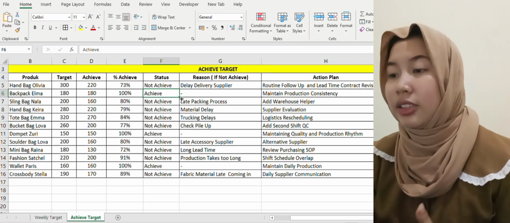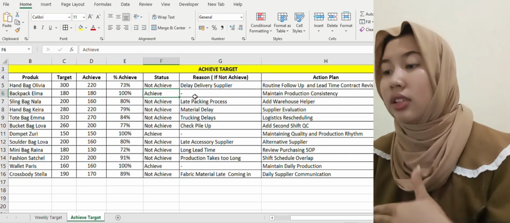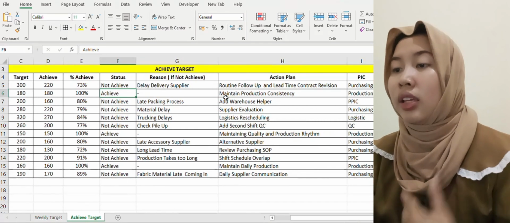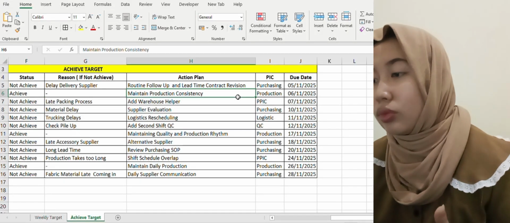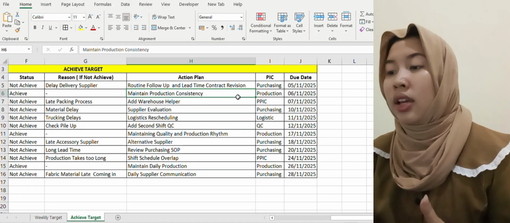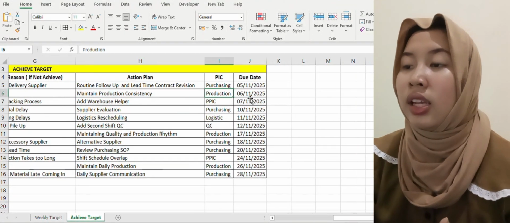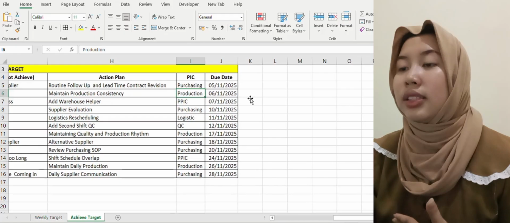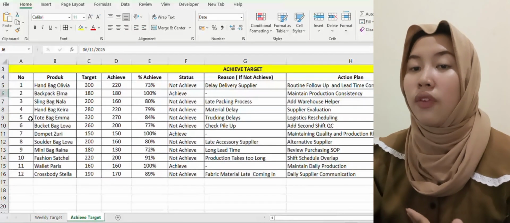Since the target is met and no issue is listed, the action plan is to maintain production consistency to ensure continuous target achievement, and the PIC is production with a due date of November 6, 2025.